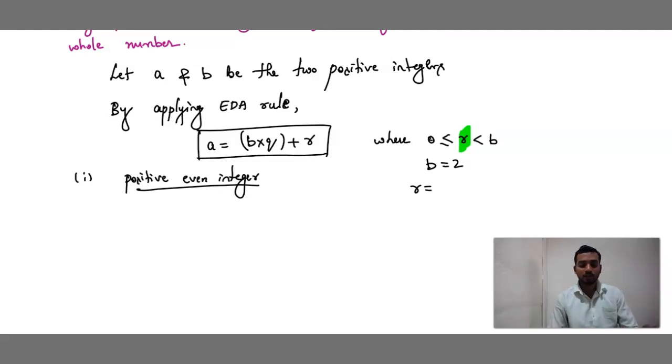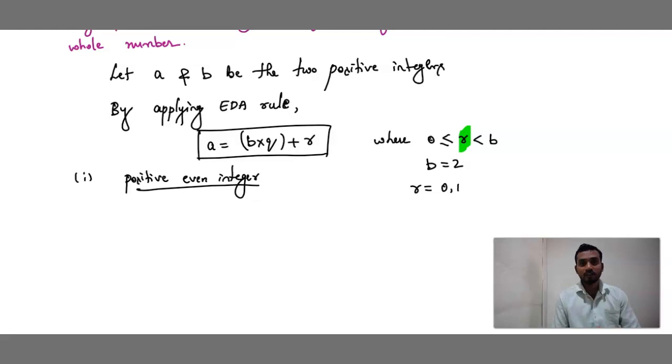Correct? Look, child, what we have to take is a positive integer. Now what is the condition saying? If we are taking an even integer, we should get 2q as the answer, right? We have to bring the answer in the form of 2q. So what is the value of b there? 2. Condition is 2q, where q is a whole number, right? So what are the remainders? If b is 2, what values come below 2? Less than 2, we get 0 and 1, that's it. Because less than 2 means 0 and 1.